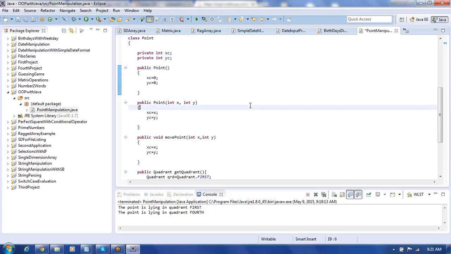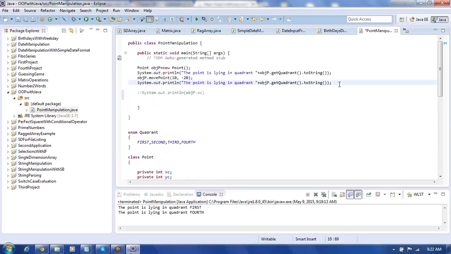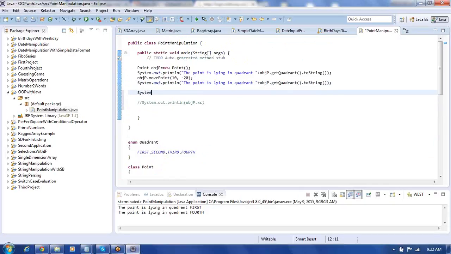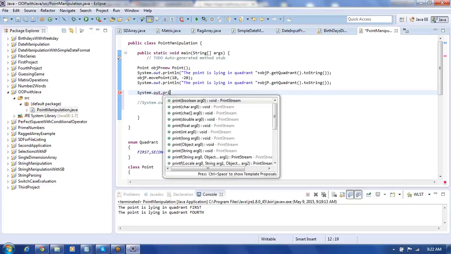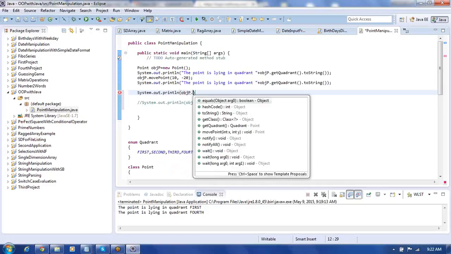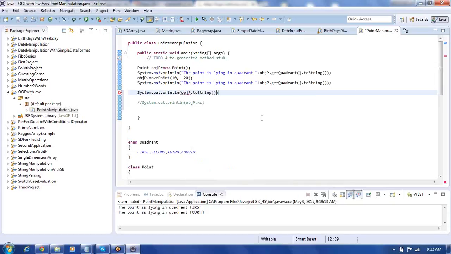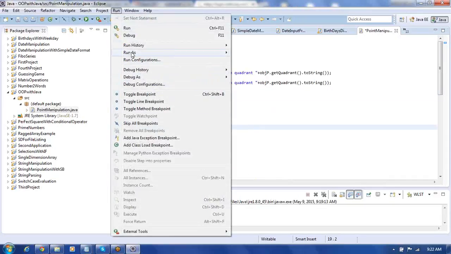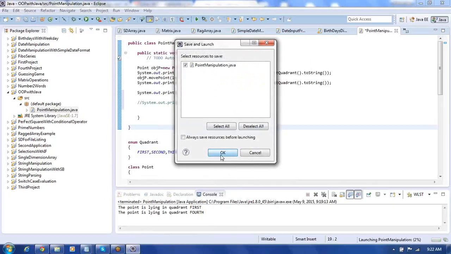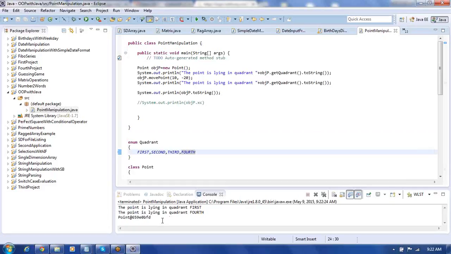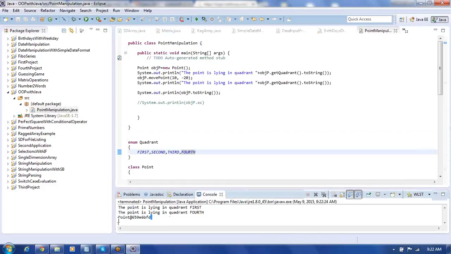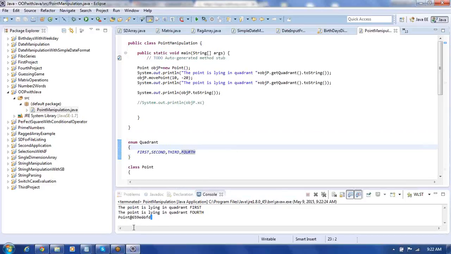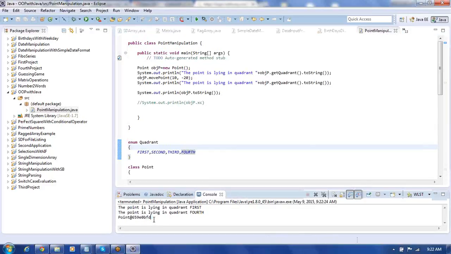Similarly, if you take the object point, here come to this. If you use here something like system dot out dot println, if you try to put here object p dot toString, suppose I put toString in this, what do I get with that? Let us see in this. It is giving some senseless information for us. You can't understand anything from this. Point at the rate 6.90 E0 BFD, something it's printing. So in no way that is meaningful.